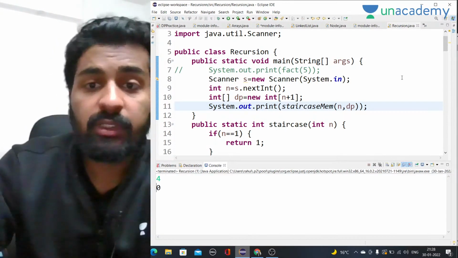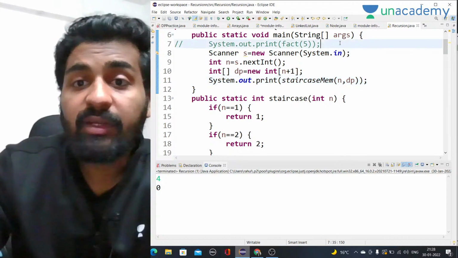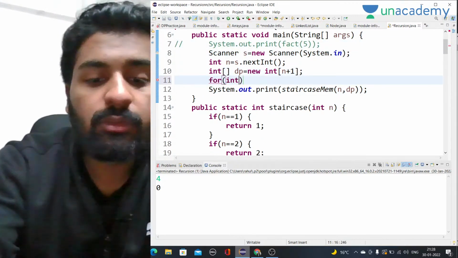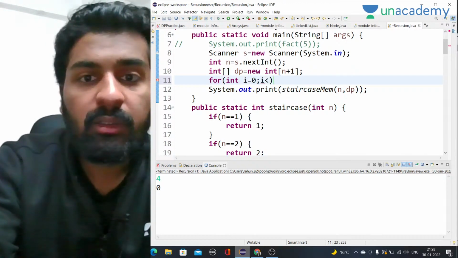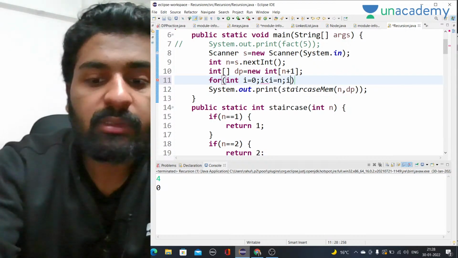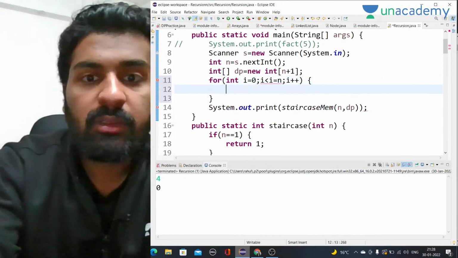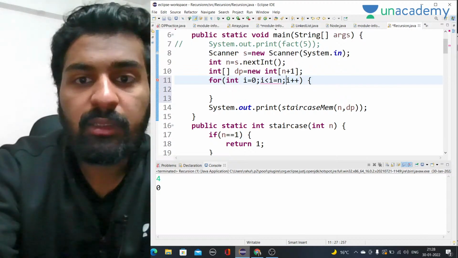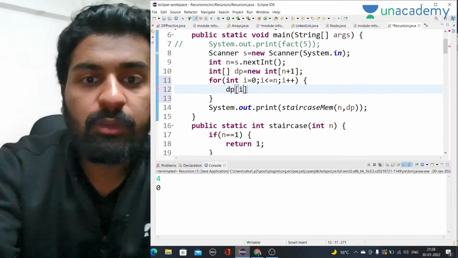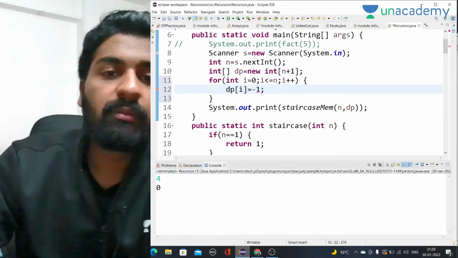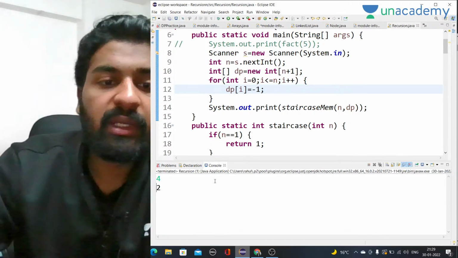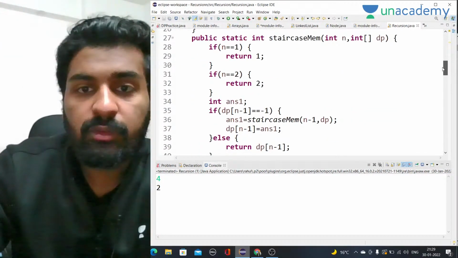So the answer is 0. That means there is some problem. I haven't given it the value minus 1. We have made the dp array, and we have to make all the values minus 1 as well. So int i equal to 0, i less than equal to n, i plus plus, and dp of i is equal to minus 1. Initially we have to put it minus 1, right? Now let's run it, and for value 4 we are getting answer 2, so that means it is wrong. We have to see where the issue is.